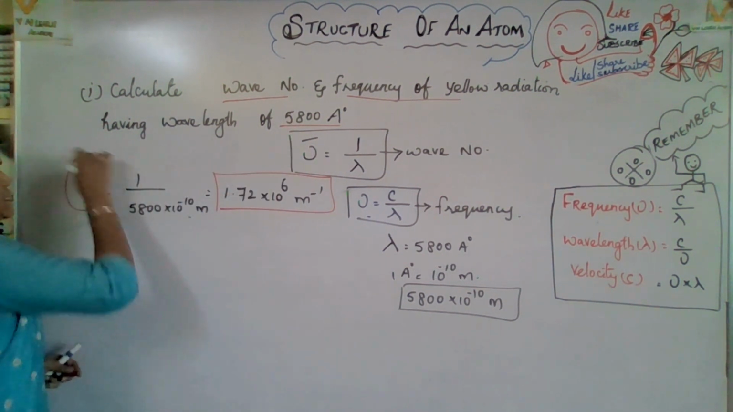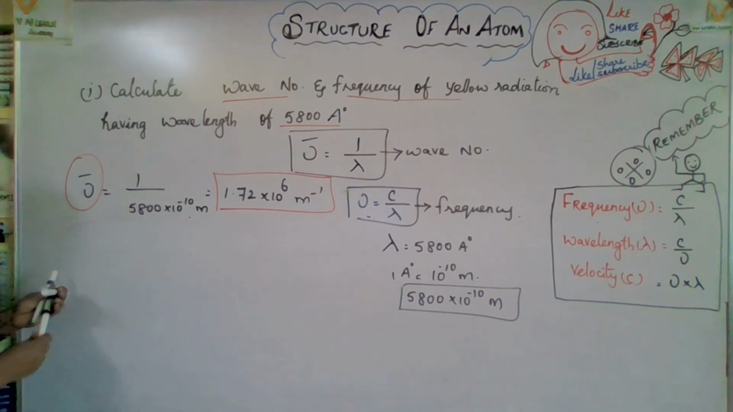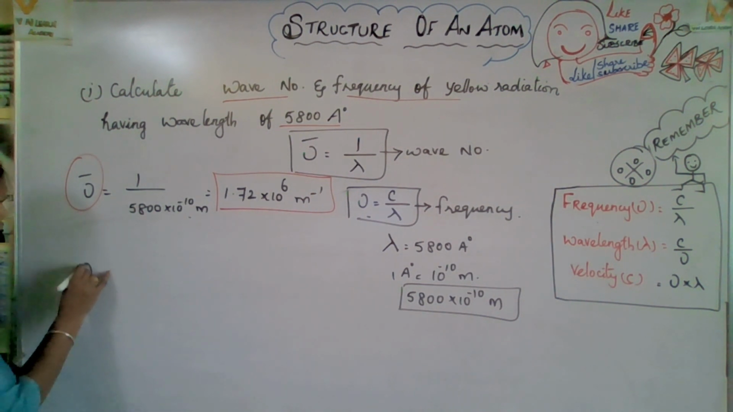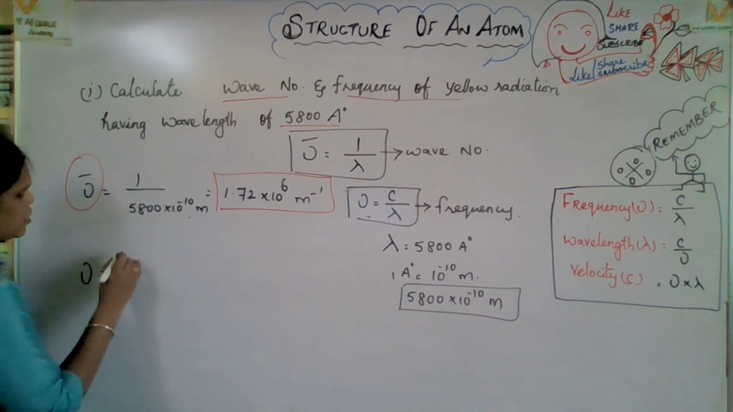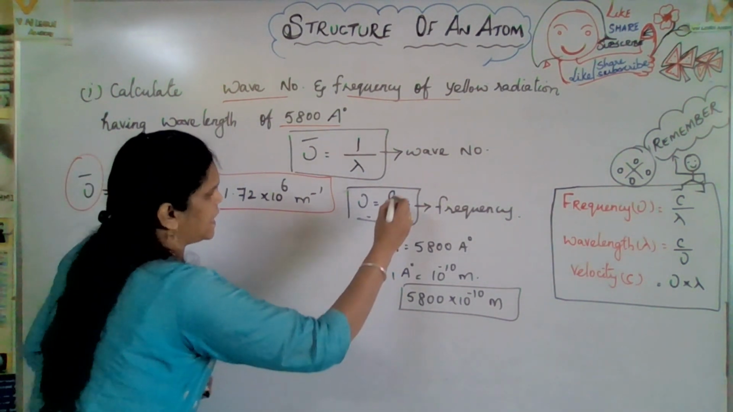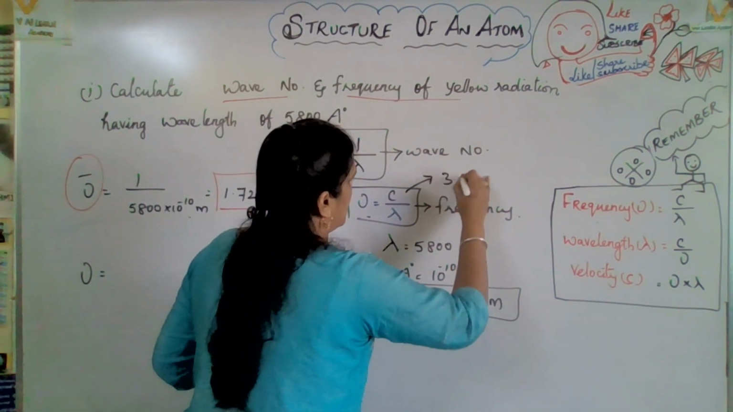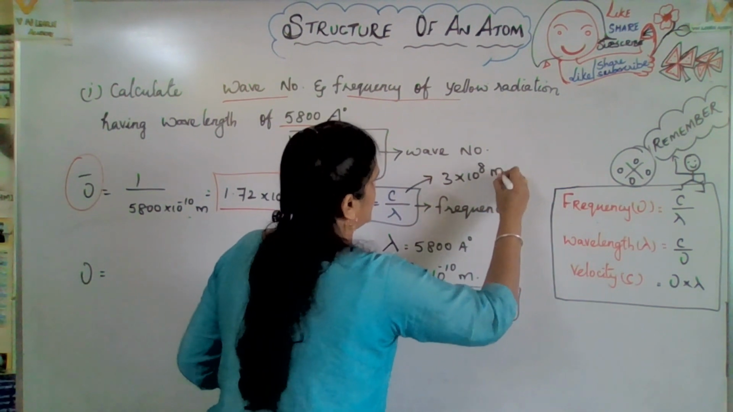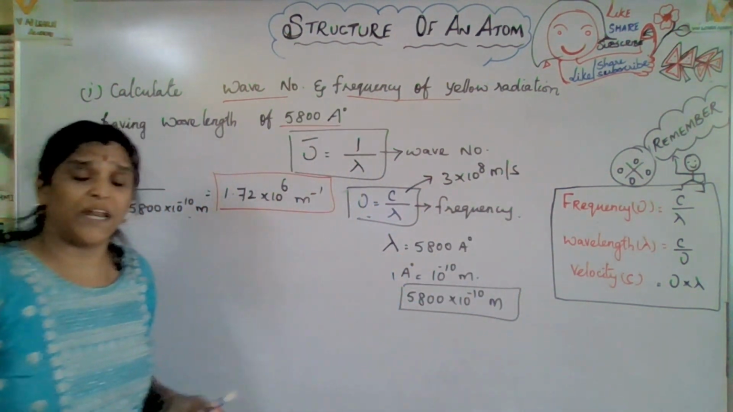Wave number is this one. Now the second one, frequency, you have to identify. What is the frequency value? C by lambda. Now see, what is the value of C? C value is 3 into 10 to the power of 8 meter per second. This you know very well.